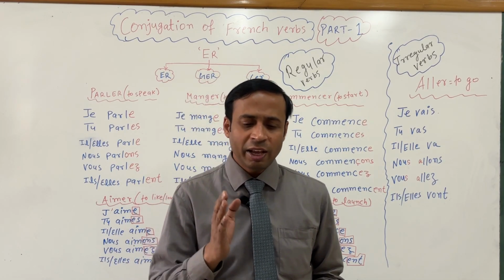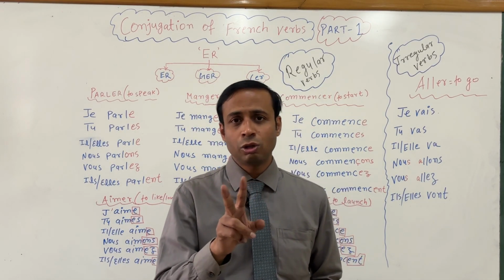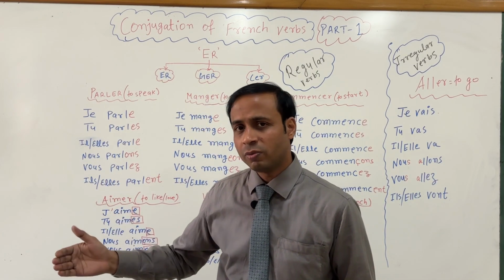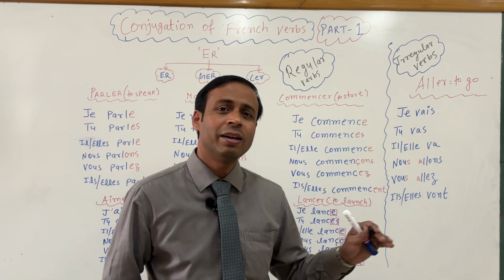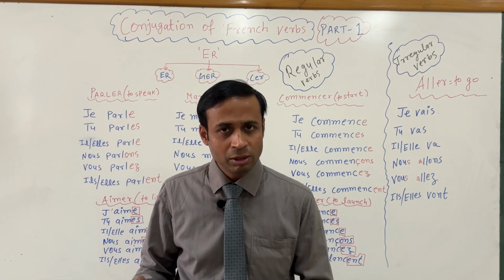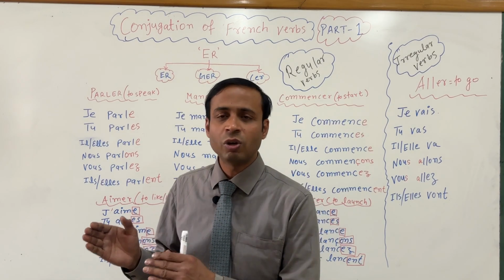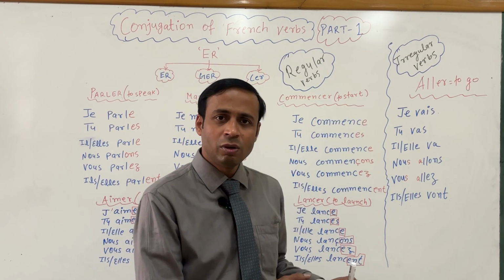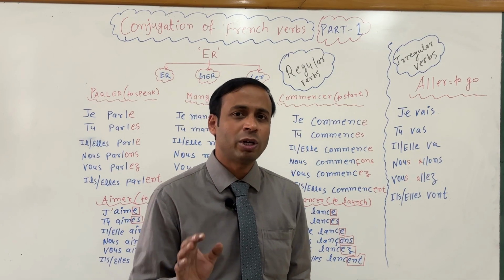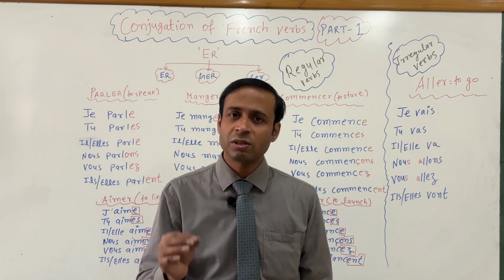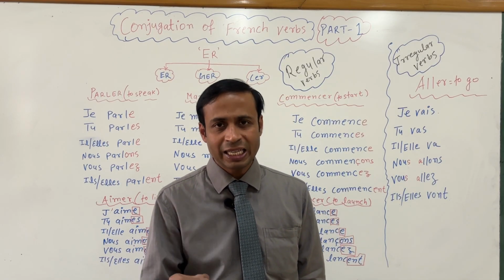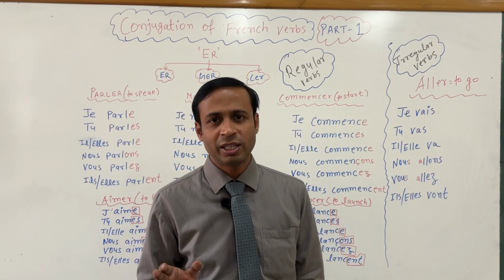In every category, my dear students, there are two other types: regular verbs and irregular verbs. Regular verbs have rules, there is a pattern, a process. Irregular verbs have no rule, so for irregular verbs you have to memorize. But for regular verbs, there are certain patterns, and if you know those rules, that trick, it is easy to conjugate the verb.